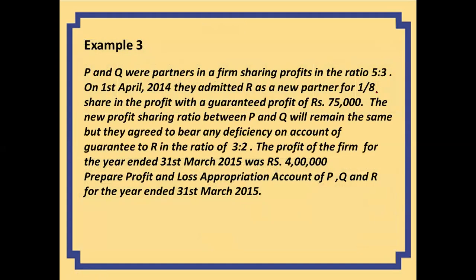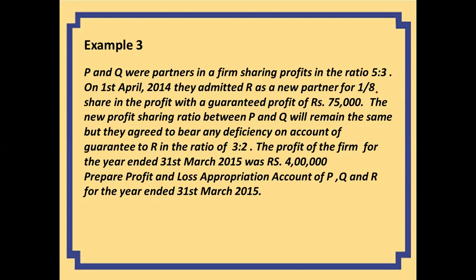Let's see the third example. In this example, P and Q were partners in a firm sharing profit in the ratio of 5:3. On 1st April 2014, they admitted R as a new partner for 1/8 share in the profit with a guaranteed profit of rupees 75,000. So P and Q wanted to admit R, and the share of profit they wanted to give him is 1/8. And they have also given him a guaranteed profit of rupees 75,000, which means in no case will his share of profit be less than 75,000.